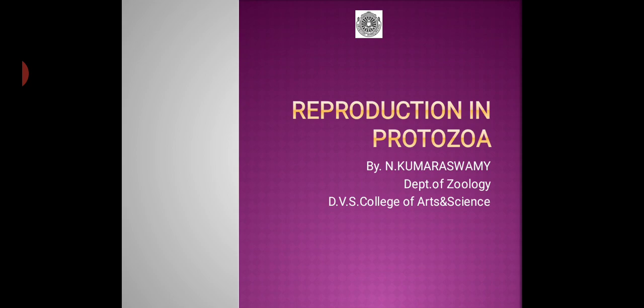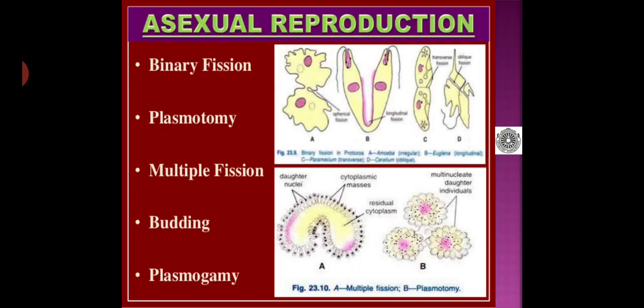You might wonder that though these protozoans do not have well developed reproductive organs or gonads, they still exhibit a very primitive type of sexual reproduction without having gonads or reproductive organs. Coming to asexual reproduction, asexual reproduction means without the involvement of sex organs or gonads.